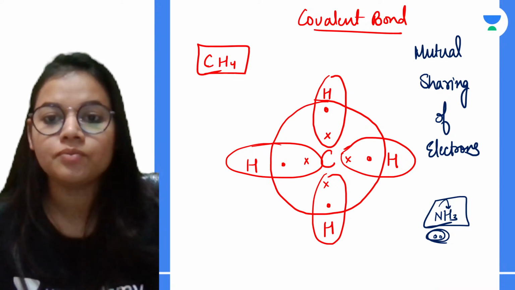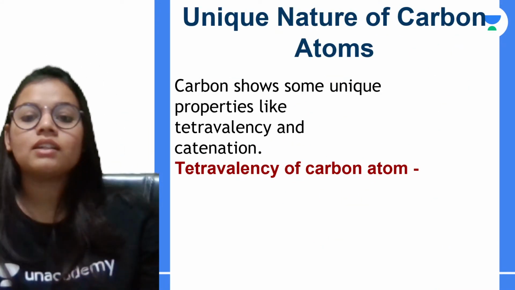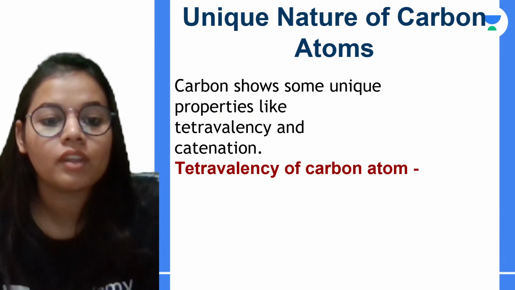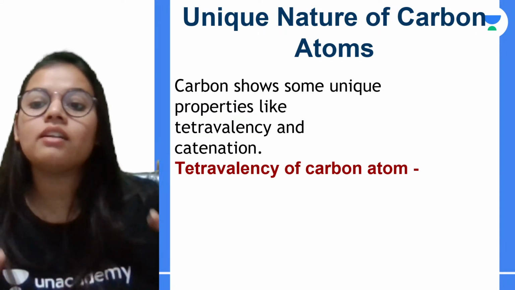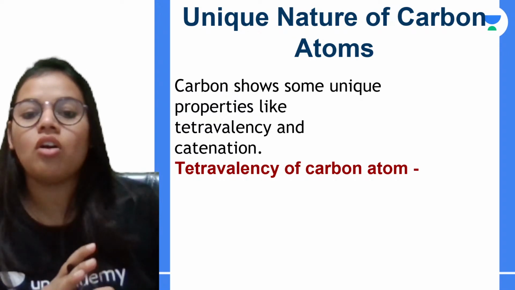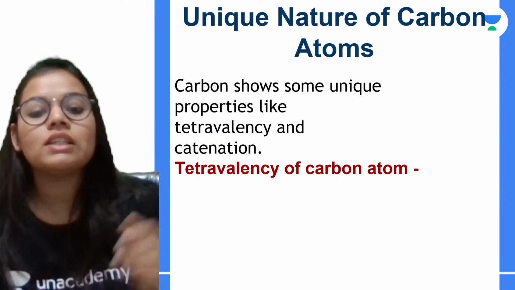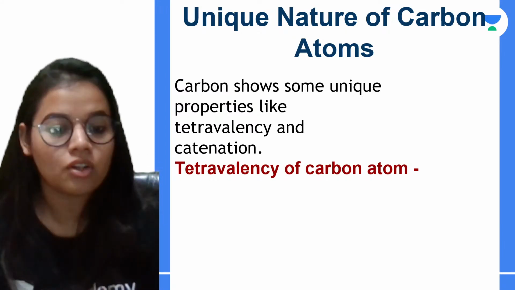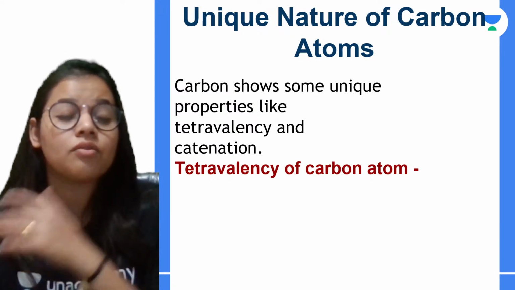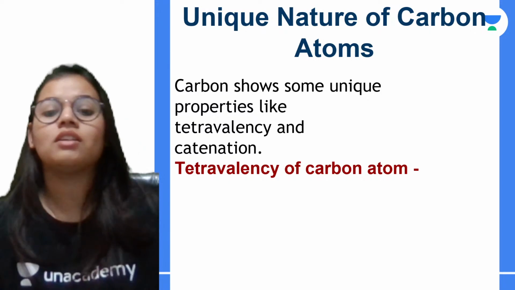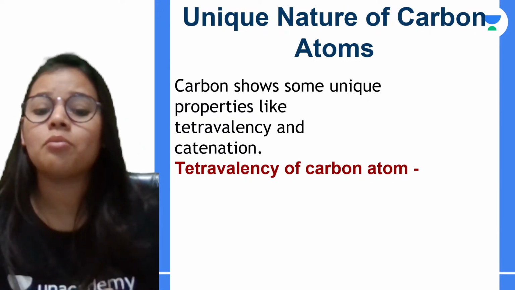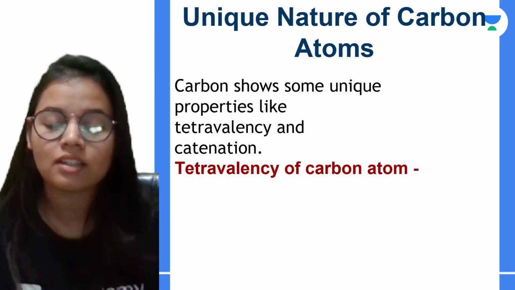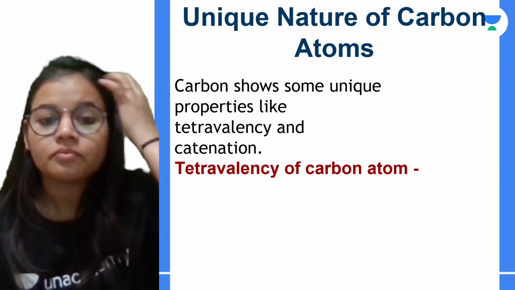Got it everyone? अब बात करते हैं ये पूरा जो separate branch है, why do we have a complete different branch of organic chemistry? तो इसके कुछ reasons हैं. The reason is the unique nature of carbon. Okay, questions of course आते हैं, बहुत बार पूछे जाते हैं. What is the unique nature of carbon, or what do we mean by tetravalency? What do we mean by catenation, etc.? तो let's study about them.